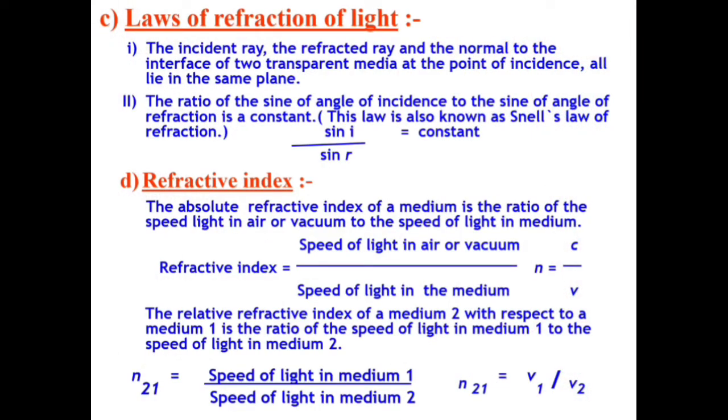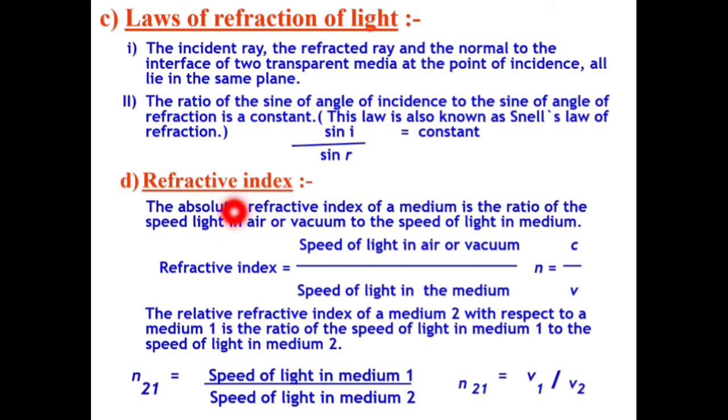Now the laws of refraction of light. The first law is the incident ray, the refracted ray and the normal to the interface of two transparent media at the point of incidence all lie in the same plane. Second is the ratio of the sine of angle of incidence to the sine of angle of refraction is constant. That means sin i upon sin r equals constant. This law is known as Snell's law, and this constant is called refractive index.